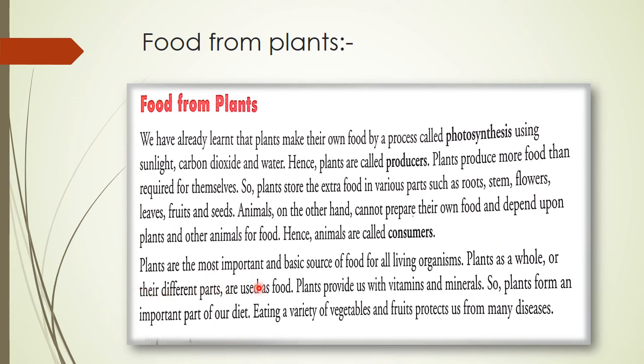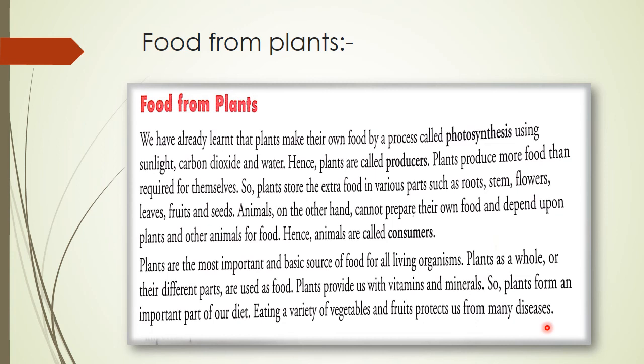Again, let's see this. Plants are the most important and basic source of food for all living organisms. Plants as a whole or their different parts are used as food. Plants provide us with vitamins and minerals. So, plants form an important part of our diet. Eating a variety of vegetables and fruits protects us from many diseases. So children, plants are the most basic source of food for all living organisms.